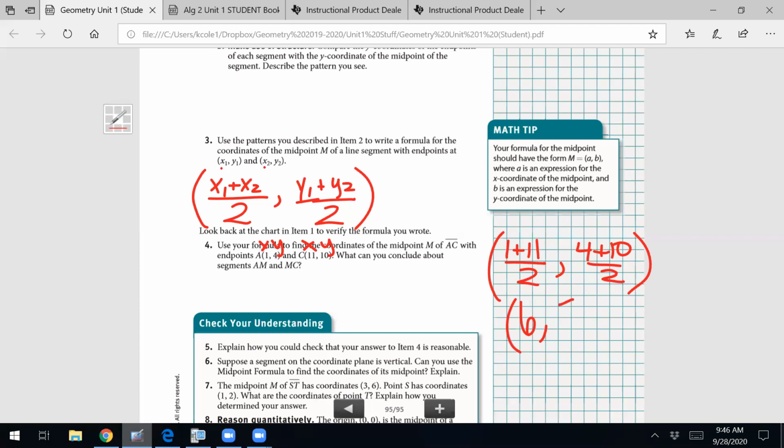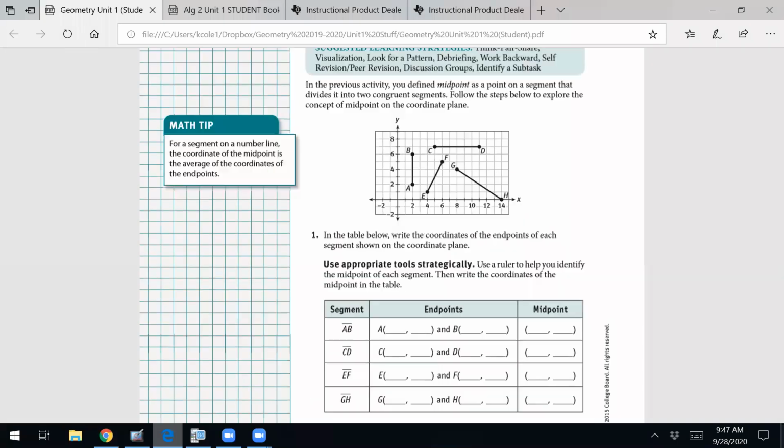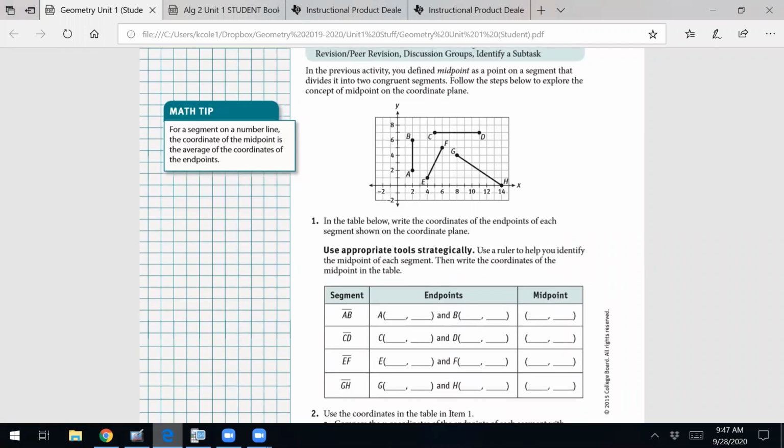So they want us to determine something about the segments. What do we know about the segments AM and MC? Okay, let me look at it on this page. Is it using this? I'm confused. It's not using this?